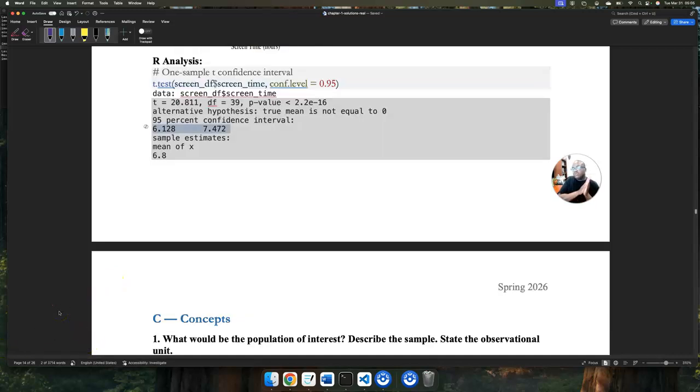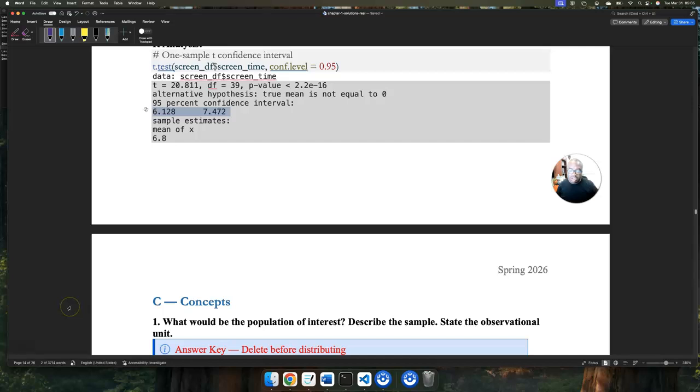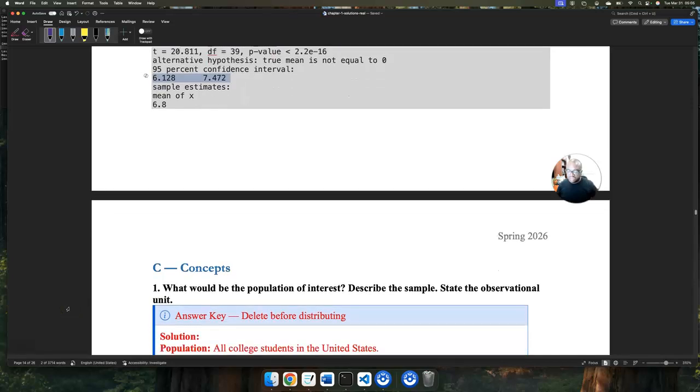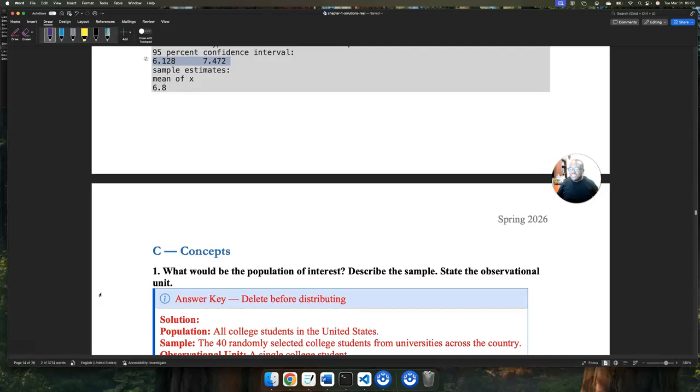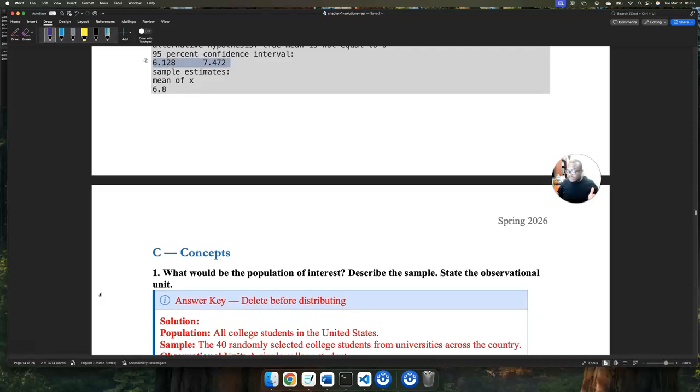Okay. So PSO: population, sample, observational unit. The population is all college students in the United States, right? And how are we going to make generalizations about this population? We're going to take a sample, which is the 40 randomly selected students from universities across the country. Again, how did they get this information? We should be questioning that, but still, this is the data that we have.